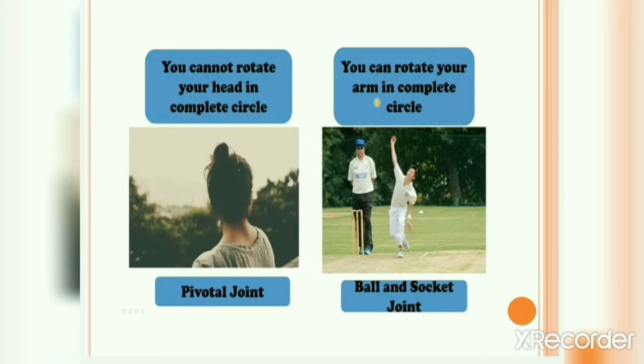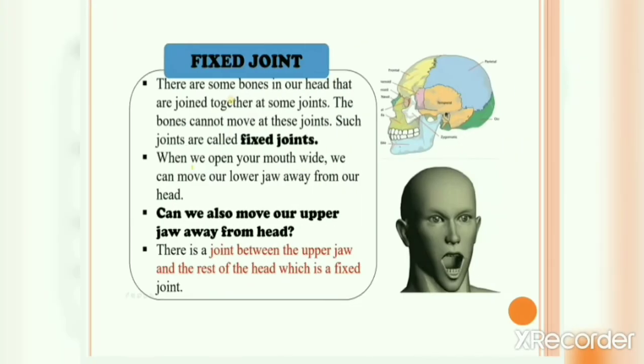Okay? Let's move forward and study the fixed joint. Now there are some bones in our head that are joined together at some joints. The bones cannot move at these joints, and such joints are called fixed joints. Fixed joints are present in our